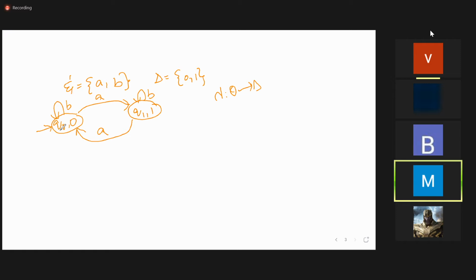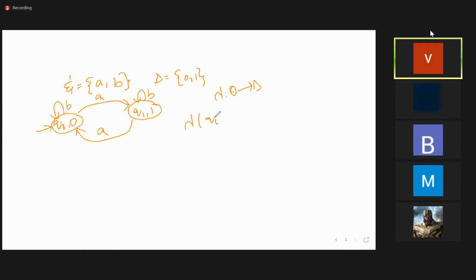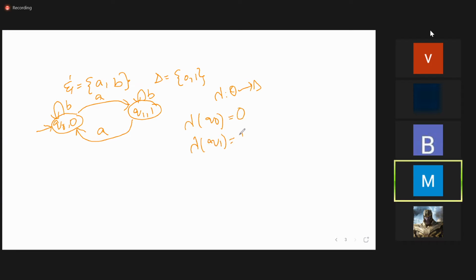0. Lambda of Q0 is 0. What is lambda of Q1? 1. I think now it is clear, right? What is lambda? What is delta? These are the only two things which are different from the earlier one. Because now we are discussing the finite automata with output, not without output. So with output means we need output symbols, and which state is associated with which output symbol is represented with lambda and delta.